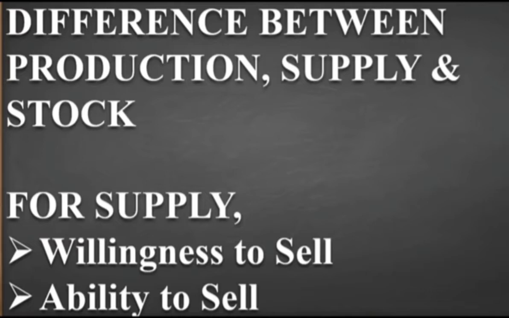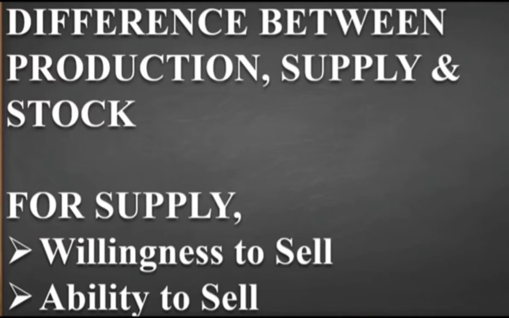But that stock only becomes supply if the producer is willing to sell it in the market. From that 8,000, if the producer wants to sell only 5,000, then he or she will sell only 5,000 pens in the market. So only that 5,000 becomes the supply with the willingness of the producer.